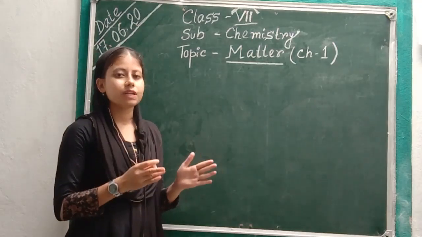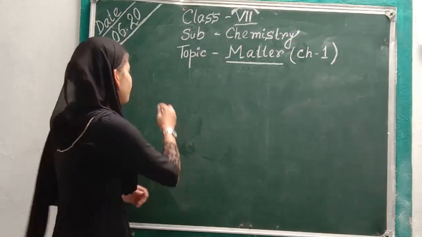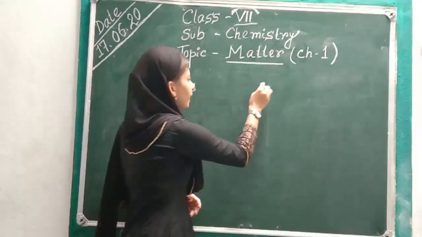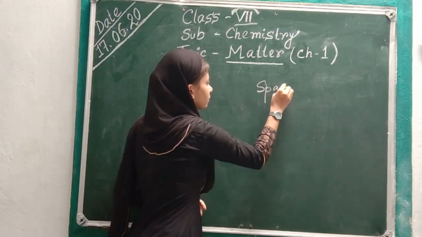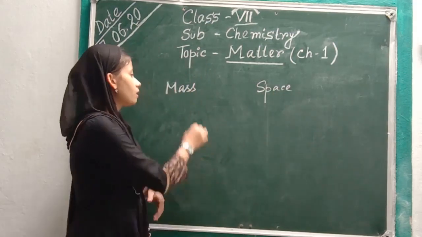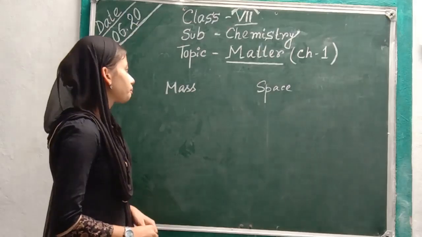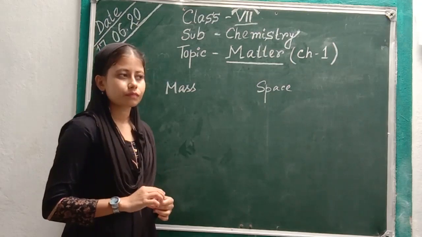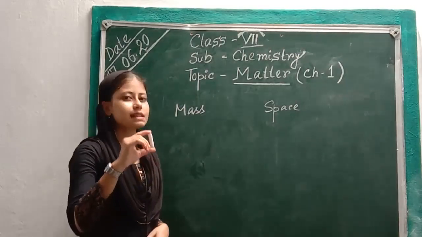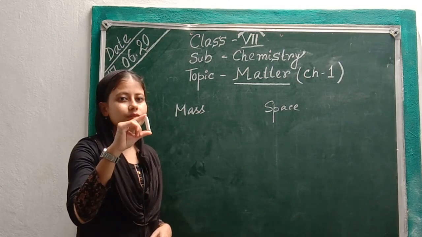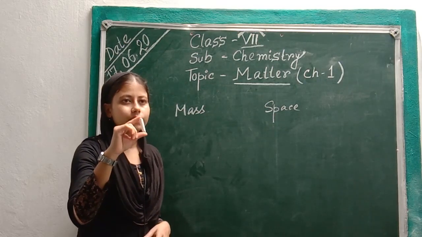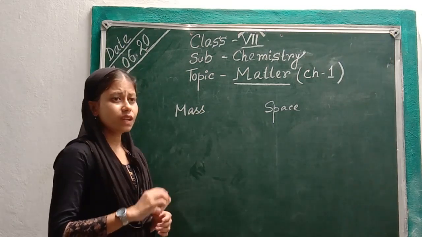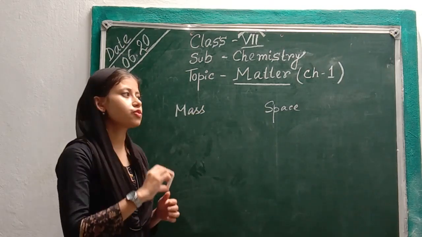Now in this definition there are two terms. One is mass and another is space. First thing is mass. What is mass? Mass is anything which makes up an object. For example, this chalk is made up of porous sedimentary rock, mainly calcite, which consists of calcium carbonate. So calcium carbonate is the mass of this chalk.